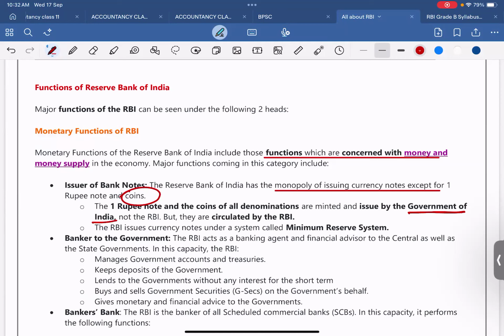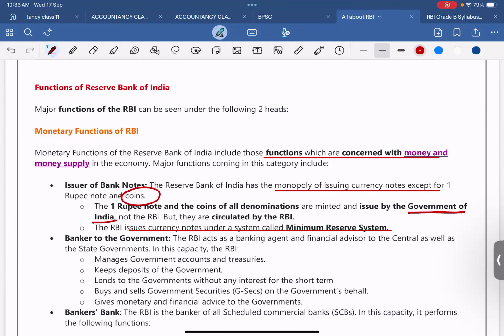The RBI issues currency notes under a system called the minimum reserve system, that is the MRS.